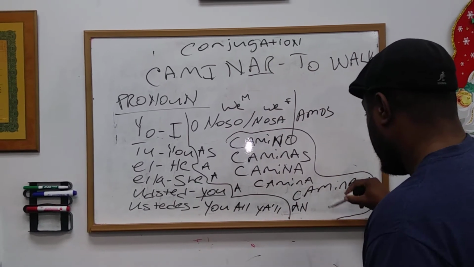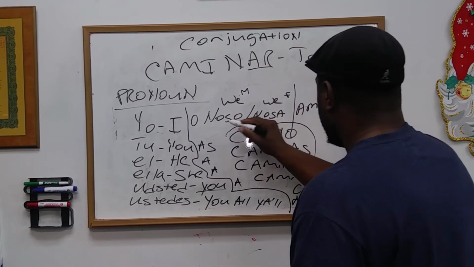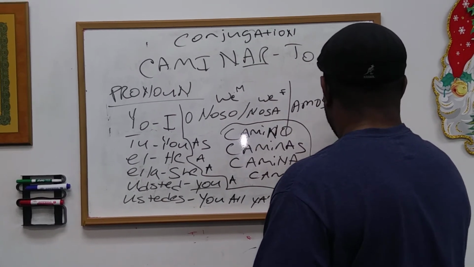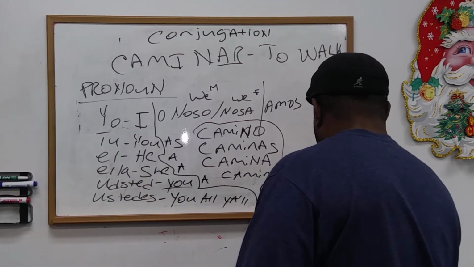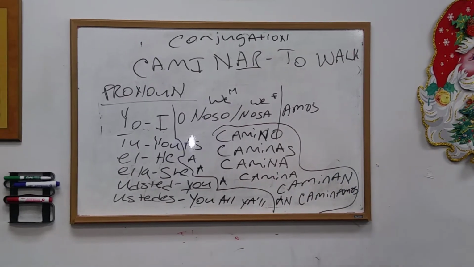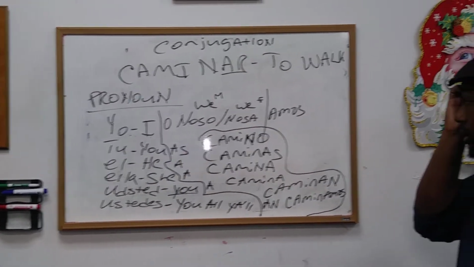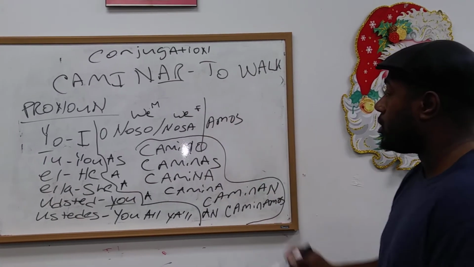See that? Alright? Nosotros caminamos. Right? Nosotros. So you see this? Caminamos. Nosotros caminamos. Okay? So that's the concept of conjugating. And we're conjugating AR verbs.